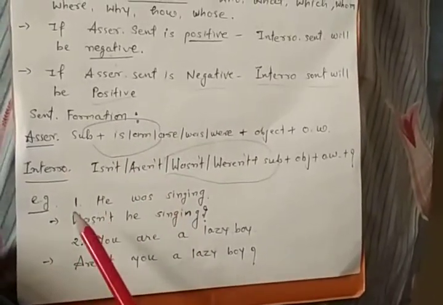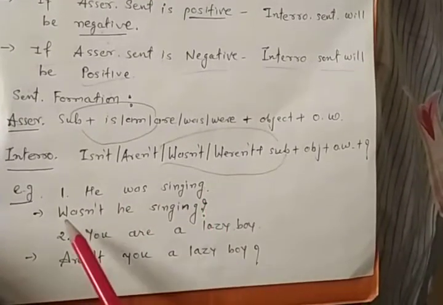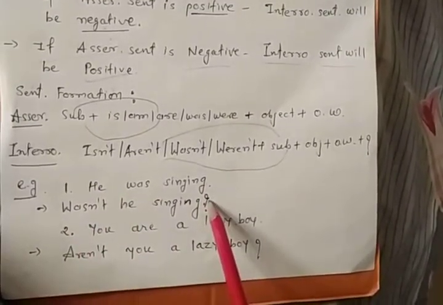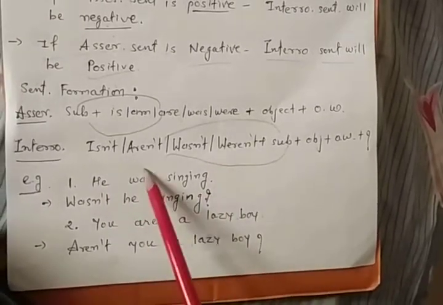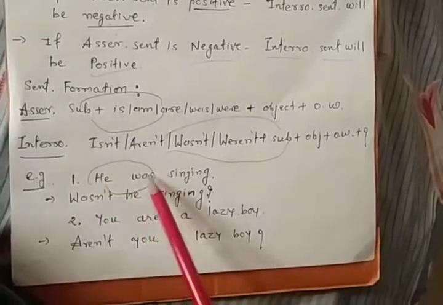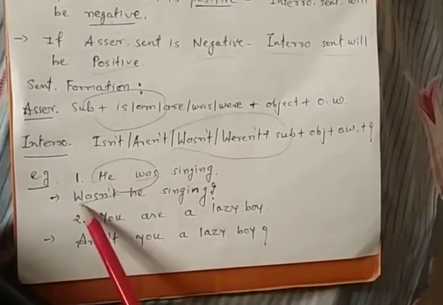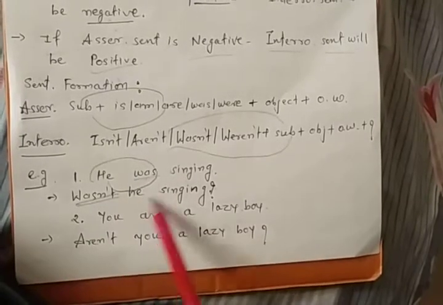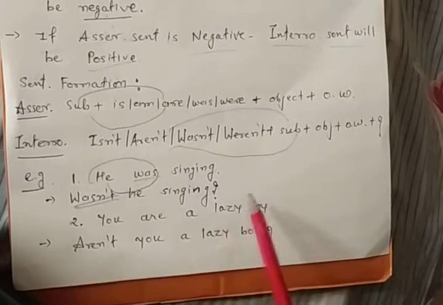Just for example, he was singing. Wasn't he singing? Just look at what I changed. He was singing, and here was becomes wasn't. Why? Because here was is positive. So wasn't he singing?